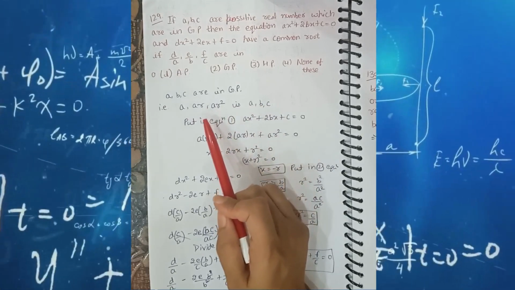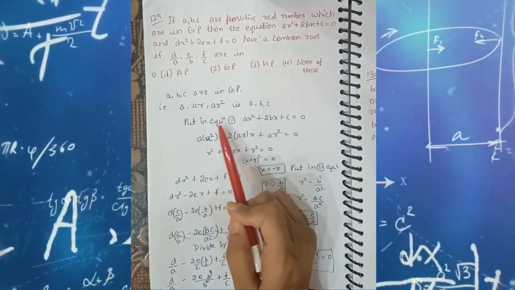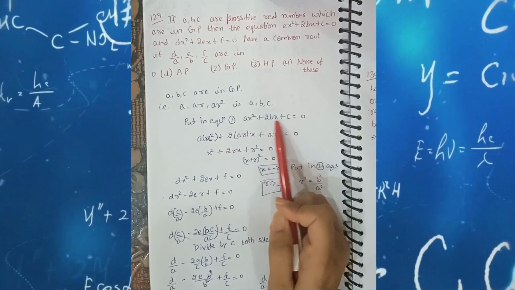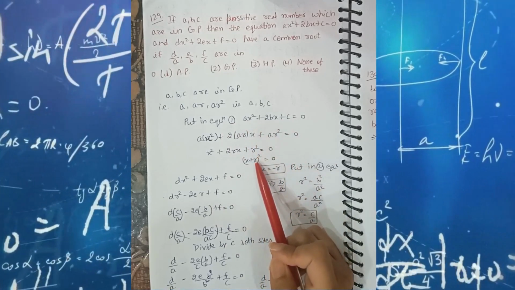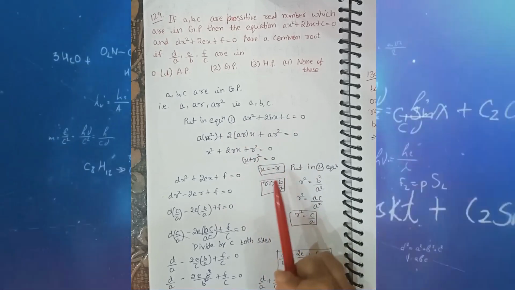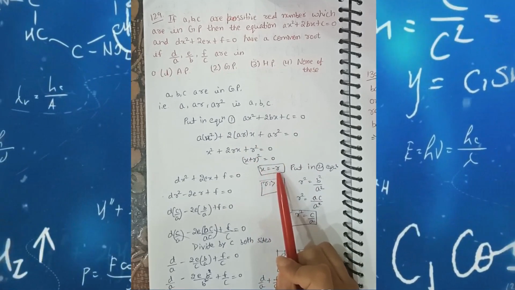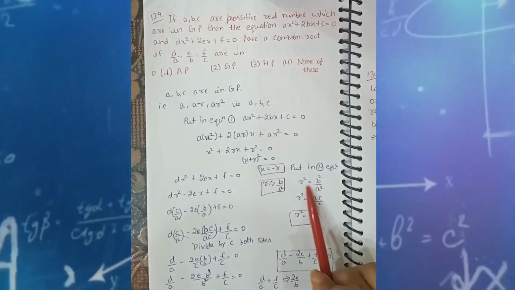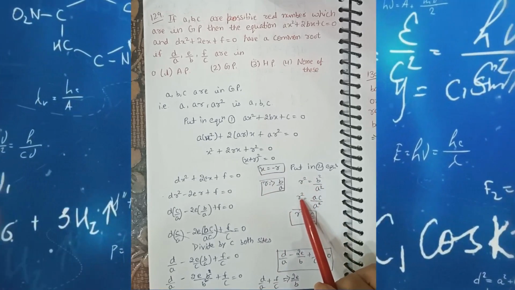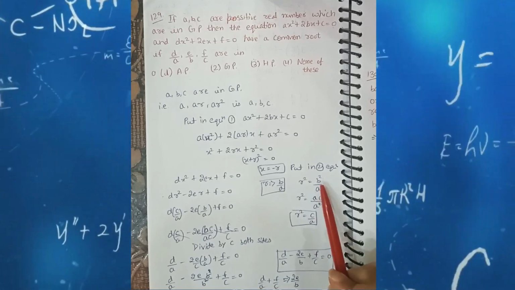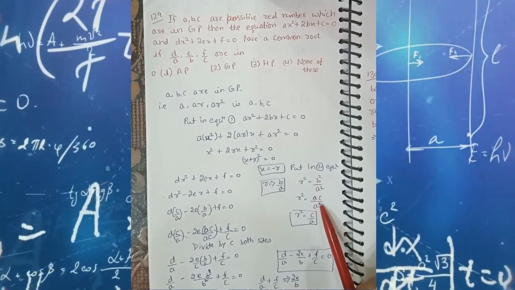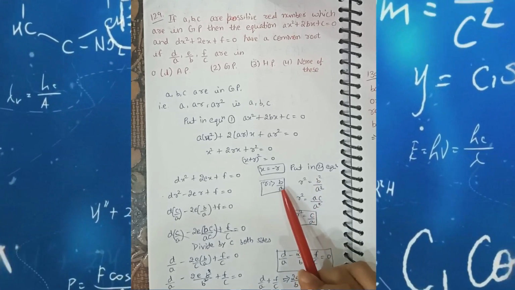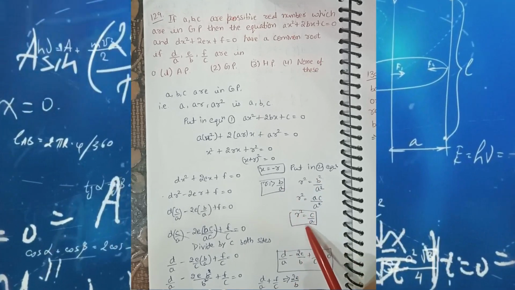What we do, students, we put this in the first equation, ax square plus 2bx plus c is equal to 0. By putting the values, we get x is equal to minus r. Now we know that x is equal to minus r and r is equal to b by a. If we square both sides, then r square is equal to b square upon a square, and b square is ac. After cancellation, r square is c by a. So r is b by a and r square is c by a.